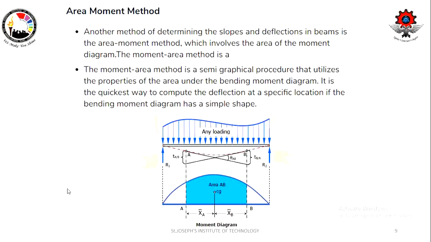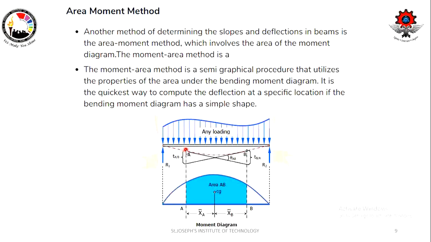For the given beam and the loading condition, we are going to draw the elastic curve. We are going to find out the bending moment, and we are going to draw the moment diagram, the bending moment diagram. After drawing the bending moment diagram, whichever point they have asked us to find the deflection and slope, with respect to that point, we are going to take the area.